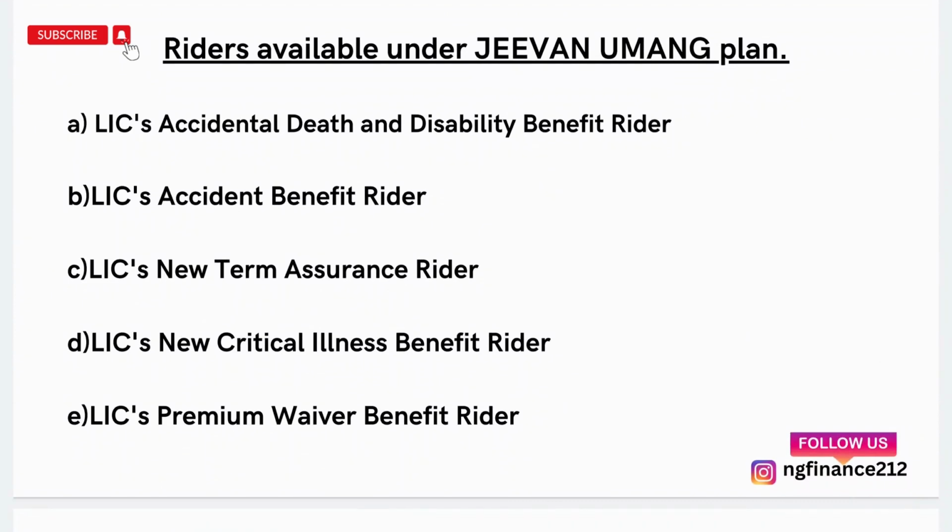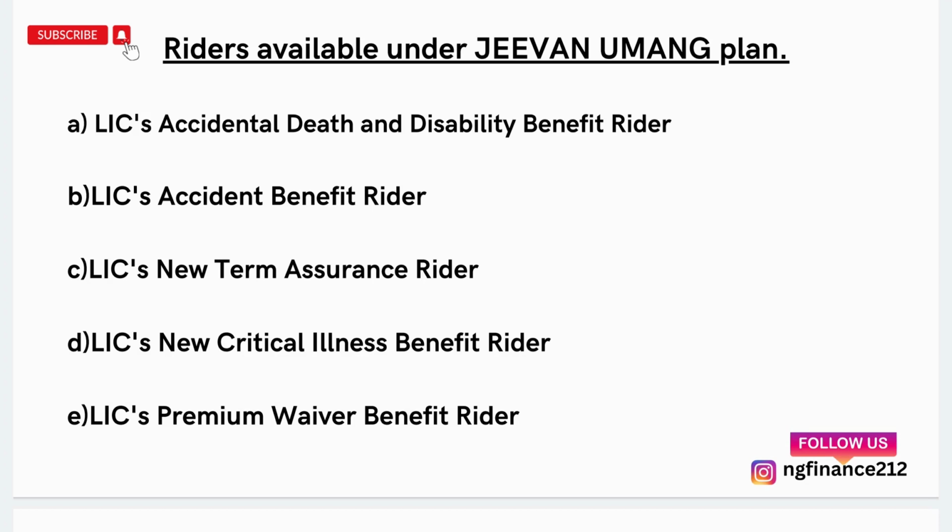Now the next benefit or the next feature which this plan is having is that you can have 5 types of riders. Now what are riders? Riders are basically add-ons which you get over and above your basic sum assured. So during any uncertain event, you can get this kind of benefit.